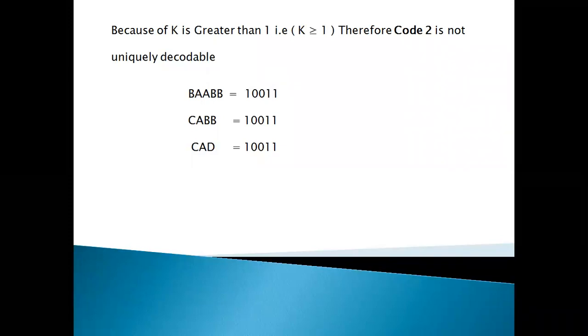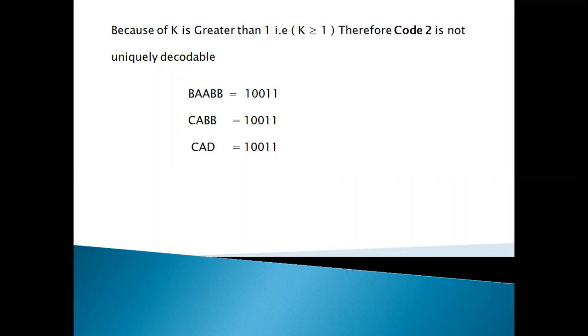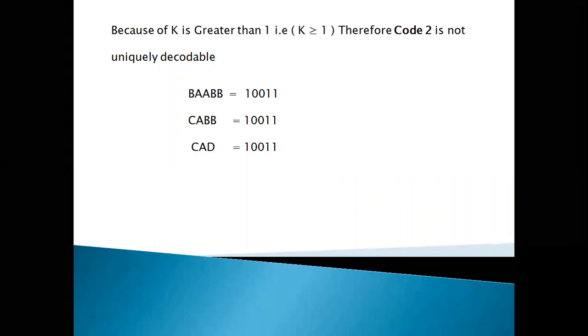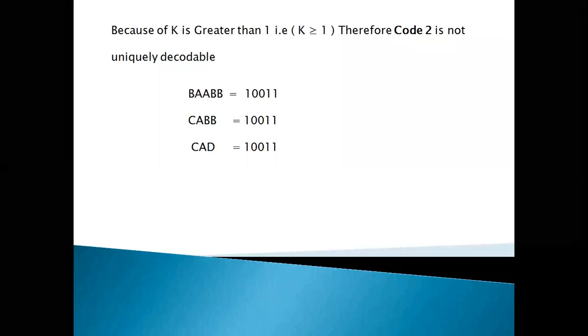The code and message are unique: that code doesn't represent any other message, only that message. That's why it's uniquely decodable.